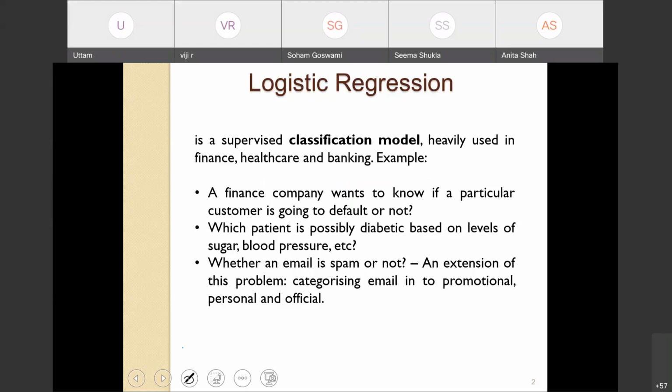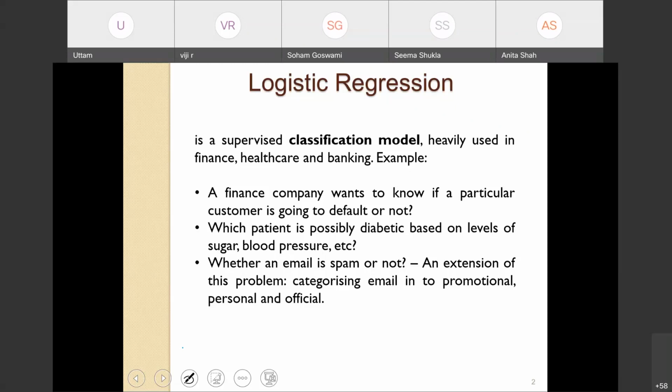We want to see which patient is possibly diabetic based on several parameters such as sugar level, blood pressure, etc. We want to know if an email is spam or not. We can even extend this problem and try to categorize the email into promotional, personal, official. All these are examples of supervised classification, and logistic regression is one such technique that is widely used in classification tasks.